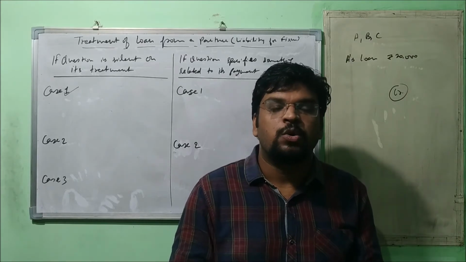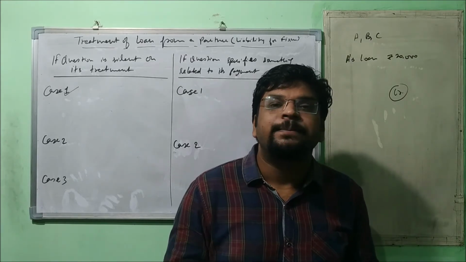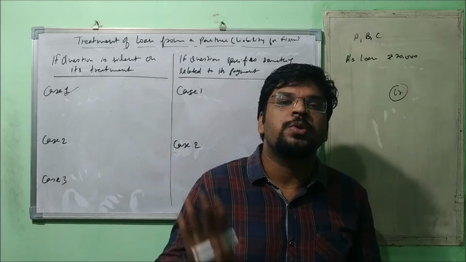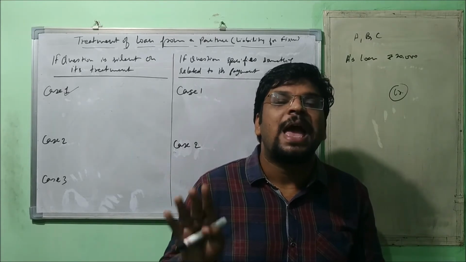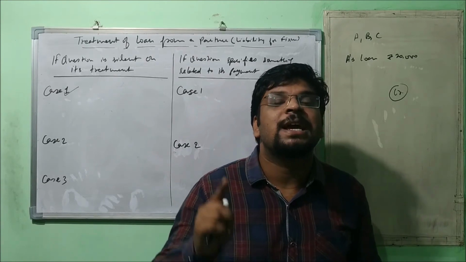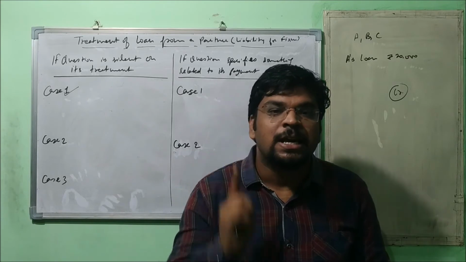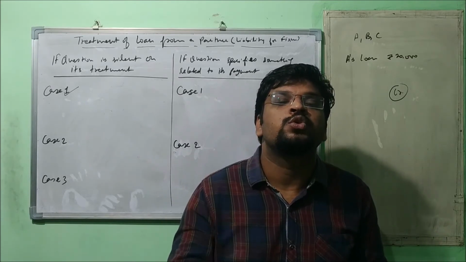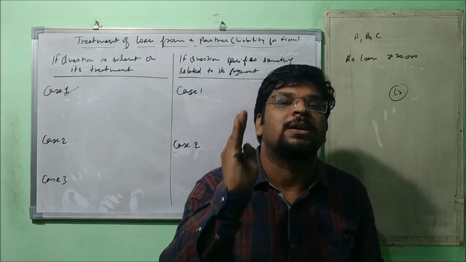Understood? One more time I explain: when the question is silent on the treatment, you prepare the realization account, you prepare the partners' capital accounts, and for the partner who has given a loan to the firm, you check his capital balance. If it is in credit, then you are supposed to make the payment of that partner's loan.